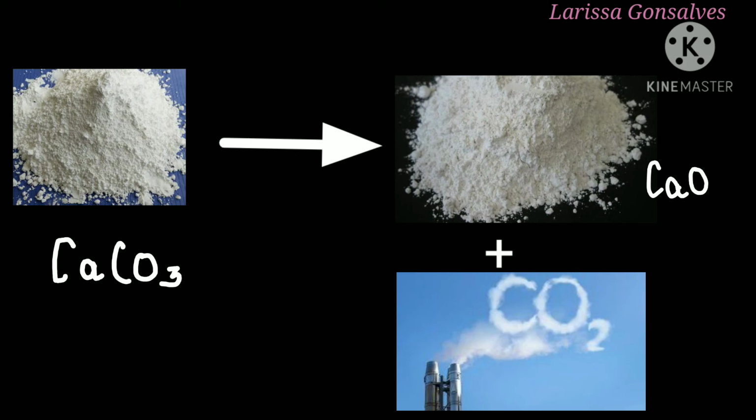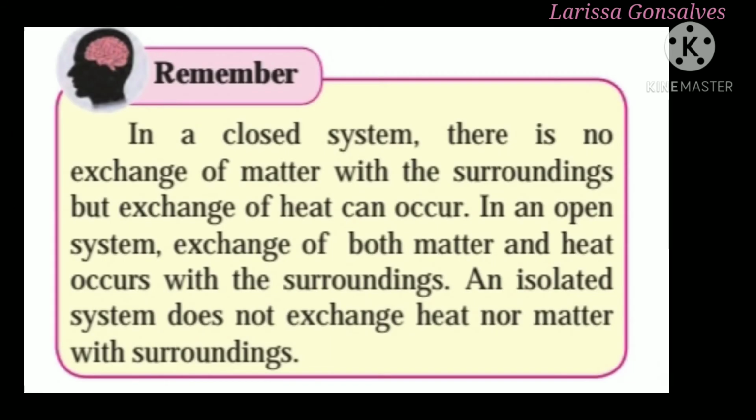We are going to study the decomposition of calcium carbonate by using two criteria, that is carrying out the decomposition in an open container or beaker and in a closed container or beaker. Open container means whatever matter or energy is there, it can get exchanged, whereas if something is closed, then whatever is present inside, it cannot escape outside. So we know this basic. Before proceeding to the activity, we need to know what is a closed system and what is an open system. So in a closed system, there is no exchange of matter with the surrounding, but exchange of heat can occur.